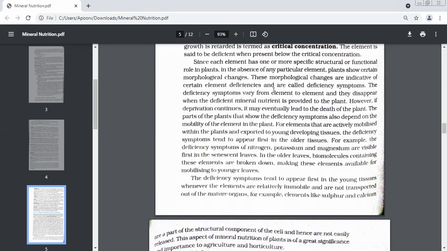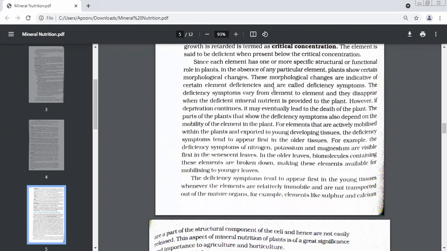In the older leaves, all the biomolecules which contain these elements are broken down, making these elements available for mobilizing to the younger ones. And why is this happening? Because the plant has a very good backup system. Now it knows that these leaves are senescent, they're old leaves, and very soon they're going to die. So what does the plant do?